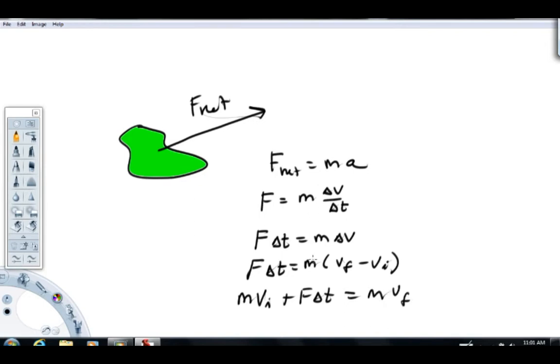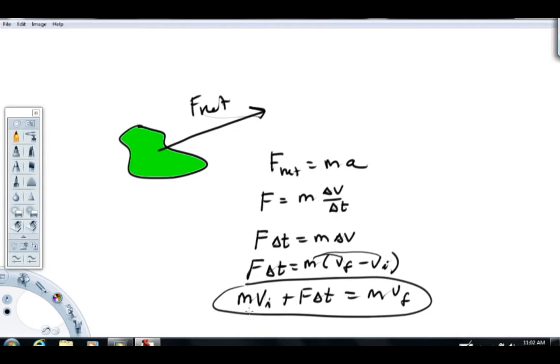All right, and we got that just by taking this mass, multiplying by these two terms, moving the m v initial to the left. So this equation here really is just Newton's second law, kind of twisted around or looked at sideways, I always like to say.